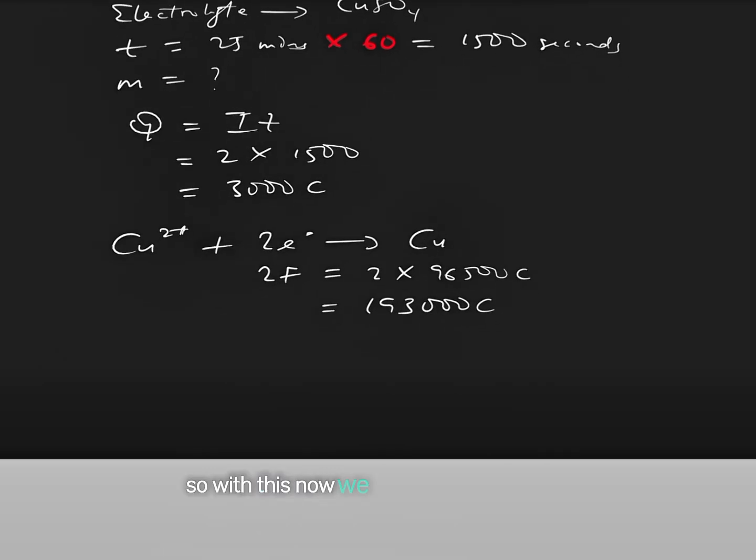So with this now, we can now draw out our relationship between the quantity of electricity required to deposit 1 mole and then the quantity of electricity that was actually passed through the electrolyte in the question.